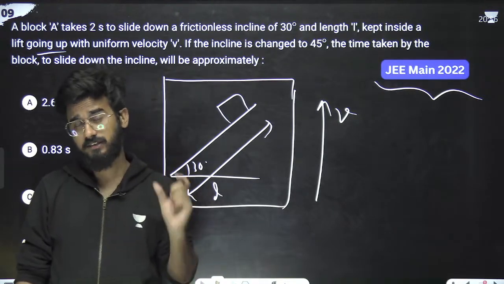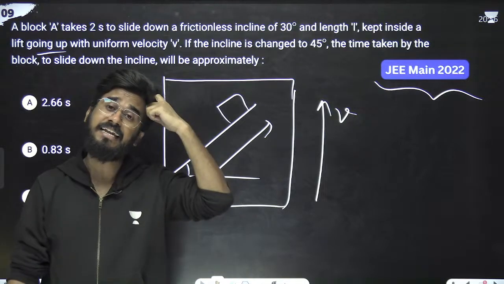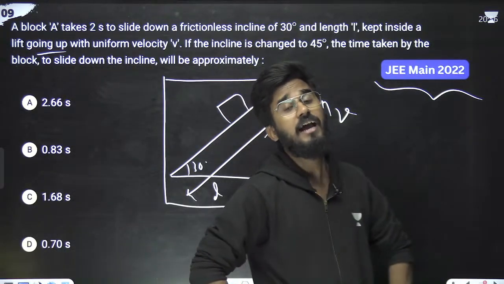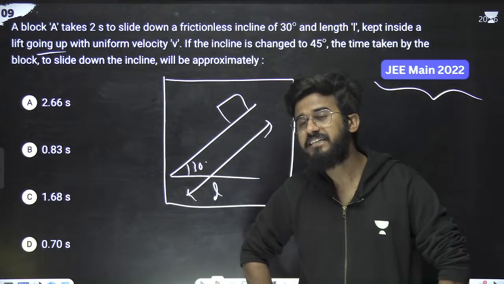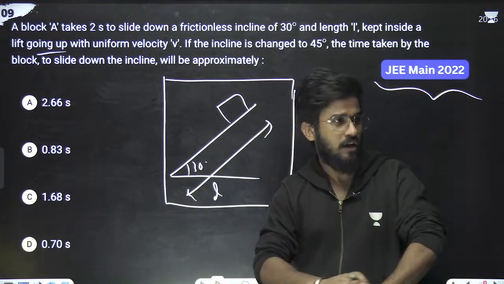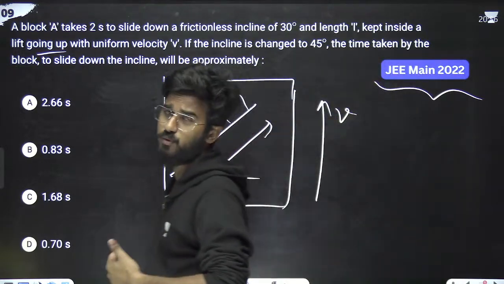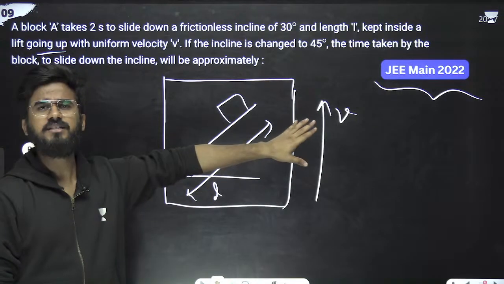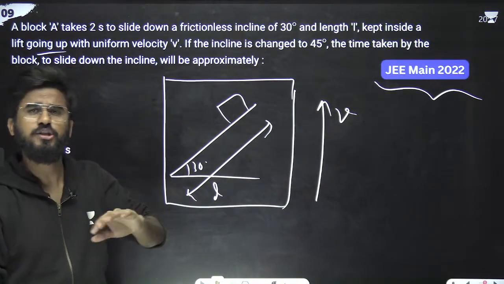If the frame is moving with constant velocity, then it is called an inertial frame of reference. And in an inertial frame of reference, there is no difference, like it is kept on a rest plane or kept in a frame which is moving with a constant velocity. So it is the same case. Just forget that it is moving. It has been given just to confuse you.